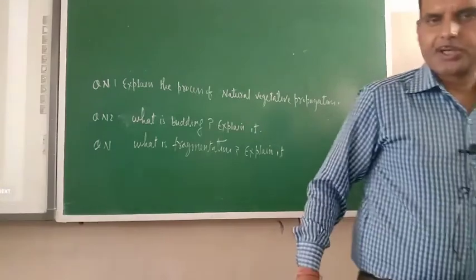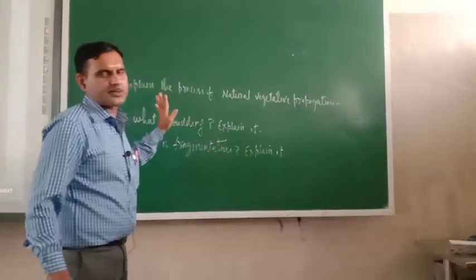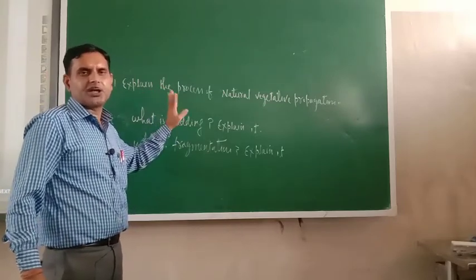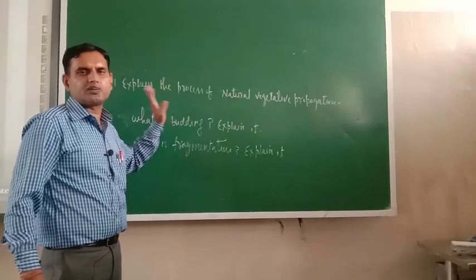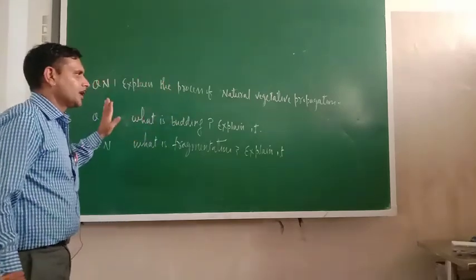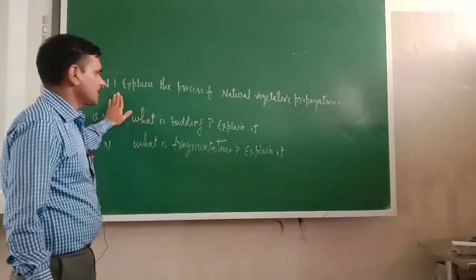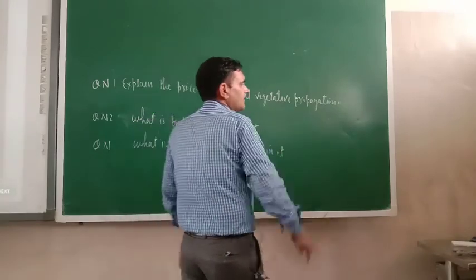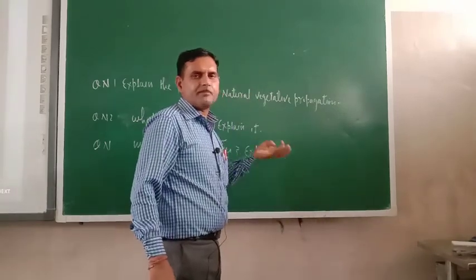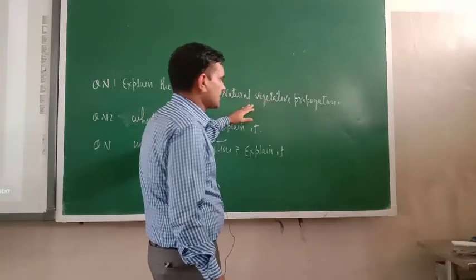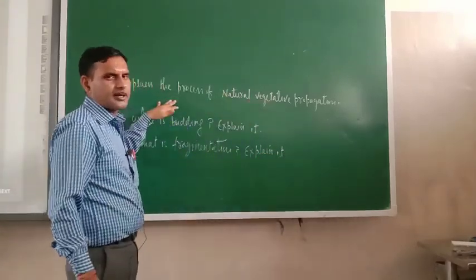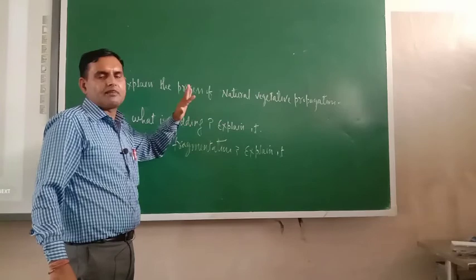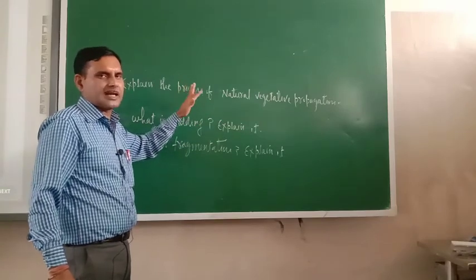So dear cadets, in this way all the processes of asexual reproduction are covered. How many types of asexual reproduction are there? 4 types: vegetative, budding, fragmentation, spore formation. Everything is over. Now it is time to give you some questions. Explain the process of natural vegetative propagation. Natural means with the help of root, with the help of stem, with the help of leaves. You have to explain that process. Write one line first about natural vegetative propagation. Then take the examples of ginger, potato, bryophyllum leaves and explain them.